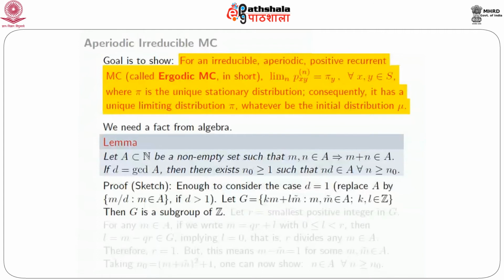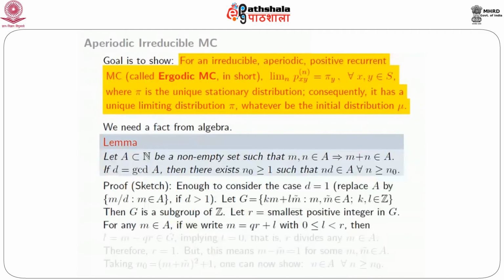Then you can easily see that G is a subgroup of the group of integers, and you can also see that clearly A is a subset of G, because for any m in A, you can take k to be 1, l to be 0, then m is in G. So let R be the smallest positive integer in the subgroup G. Now for any m in A, if we write m equal to qr plus l, this is the Euclidean algorithm. So you take m divided by r, q is the quotient, l is the remainder.